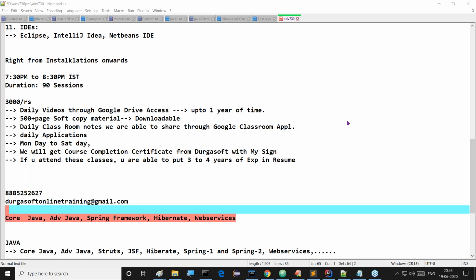Data structures class, sir? As of now, no. In core Java, I'm planning for that. Maybe I will start it in my existing batches. Previously, I didn't think about it. We used to discuss the collection framework, but we did not implement data structures separately. The collection framework we provided here. Thank you.